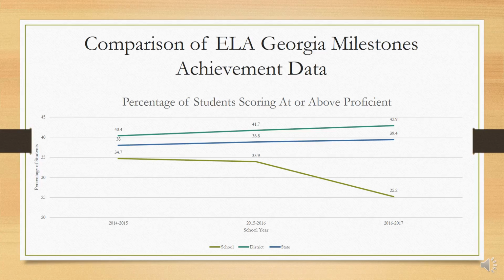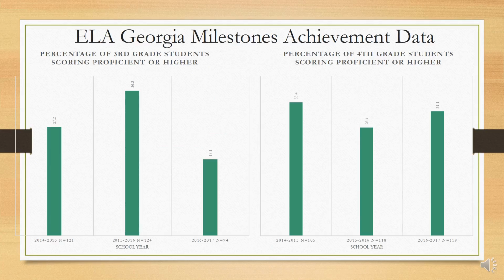That means that our percentage of students who are scoring at or above proficient are going down. Now we are going to compare the ELA Georgia Milestones achievement data between grade levels. So looking at each grade level, right here we have third grade students scoring proficient or higher and the percentage of fourth grade students scoring proficient or higher. You can see that it's very inconsistent.